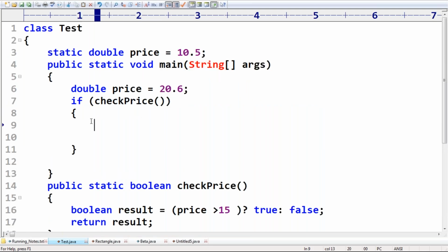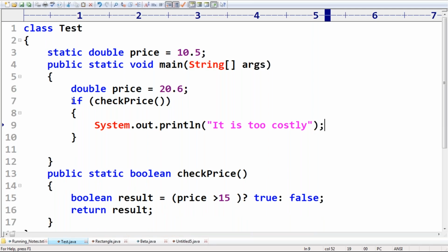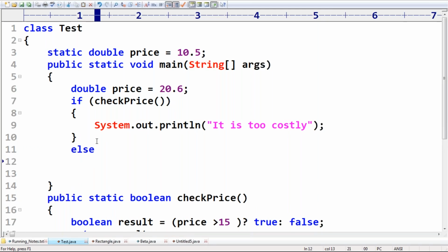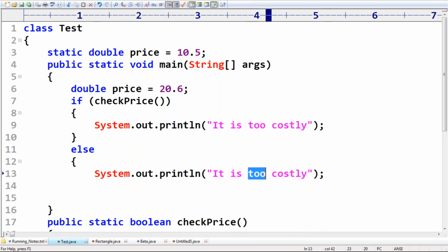Now here it will do System.out.println "it is too costly", else System.out.println "it is not costly". Okay, now that's all.